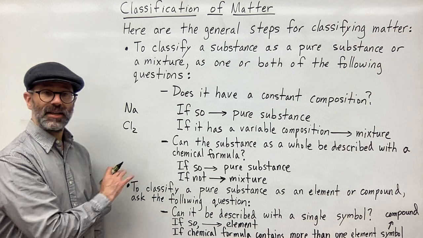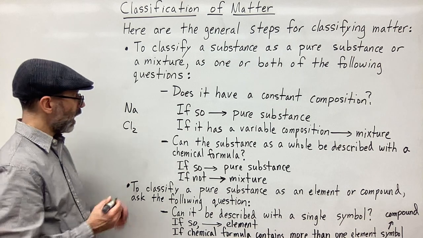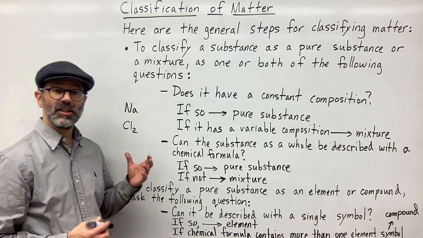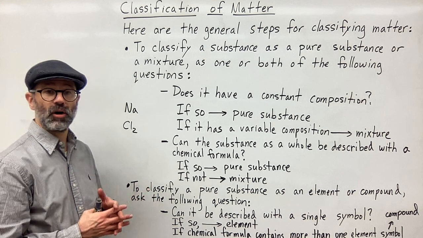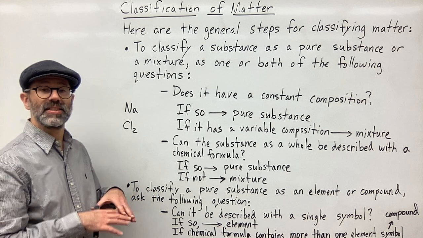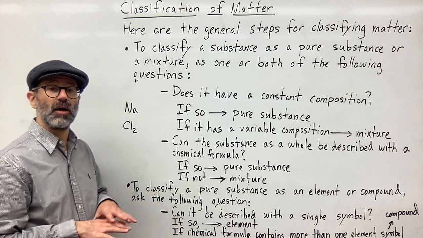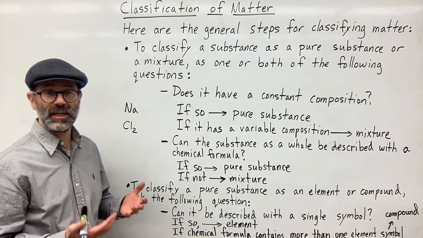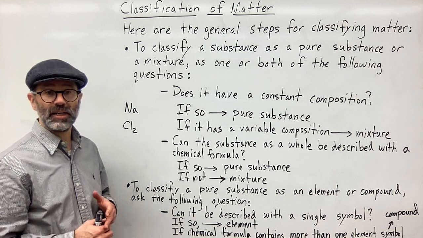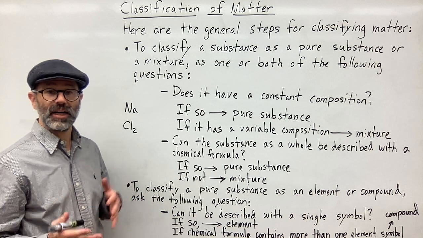So we can find these elements on the periodic table. If you can't describe it using only one element, or describe it as the single symbol by itself, if you need more than one element in the formula, then that's going to be a compound. That's going to be not an element, but a compound.